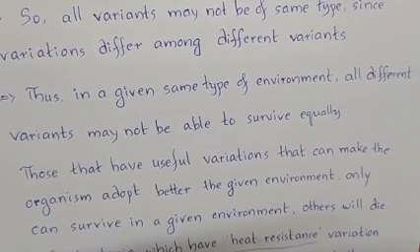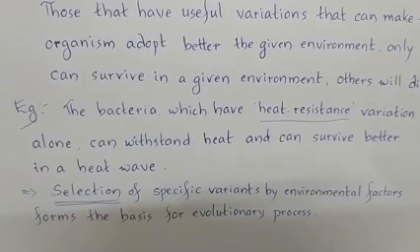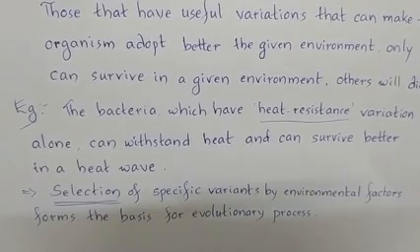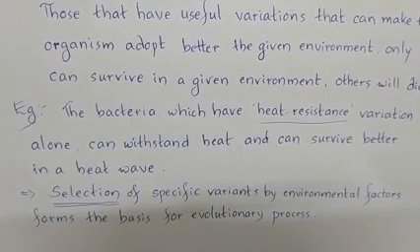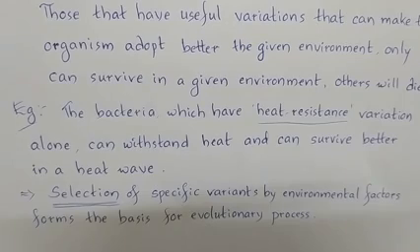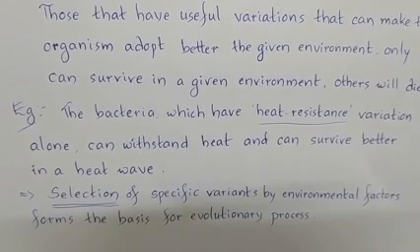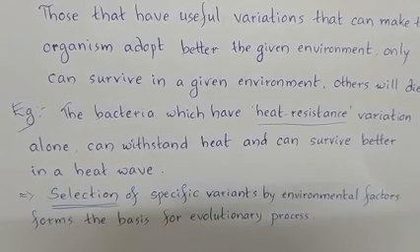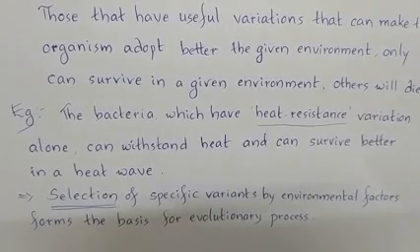Others will die. For example, consider bacteria which have a heat resistance variation, meaning they are able to resist increased temperature compared to the normal temperature. Normally all bacteria survive in the given normal temperature conditions.